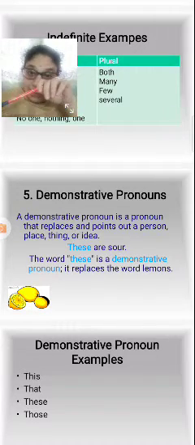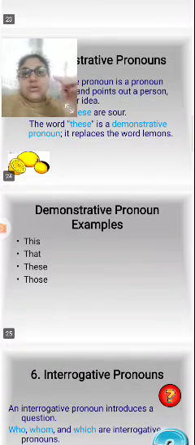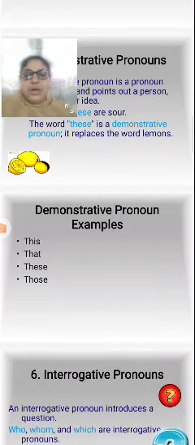You are pointing out that this pen is a black pen. These are lemons. The word these is a demonstrative pronoun. It replaces the word lemons. Demonstrative pronoun examples: this, that, these, those.